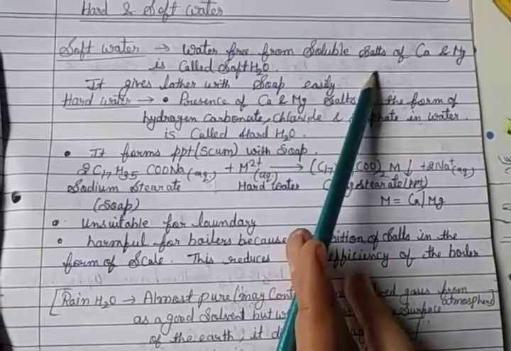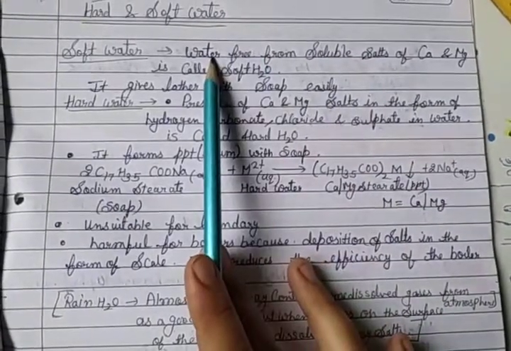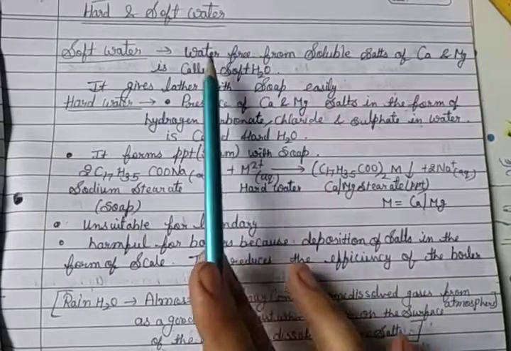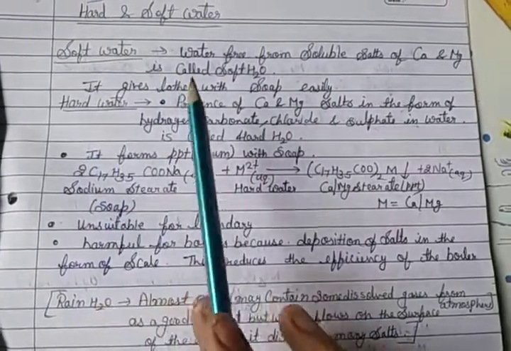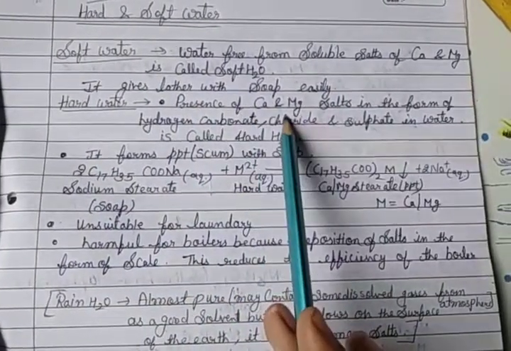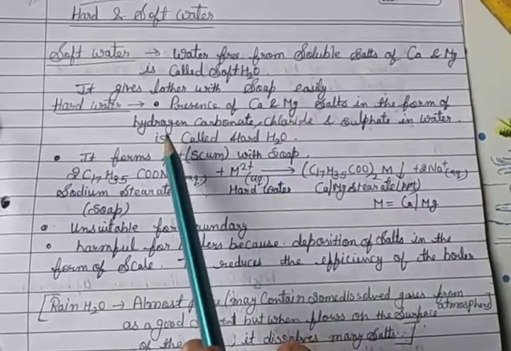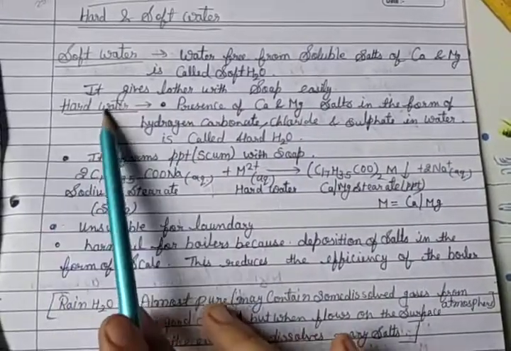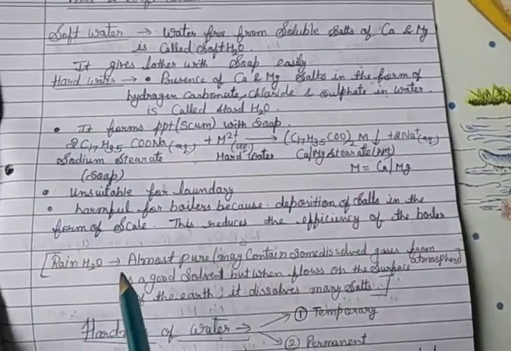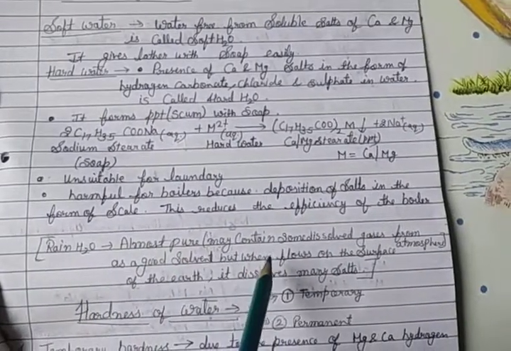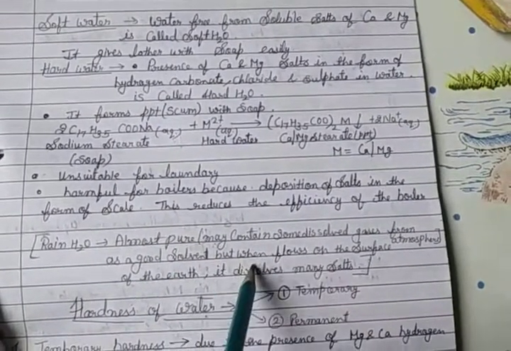Water free from soluble salts is known as soft water, and water with salts like calcium and magnesium salts present is known as hard water. And rainwater is almost pure and contains some dissolved gases, as it is a good solvent.